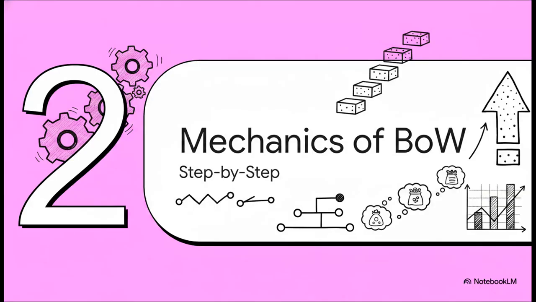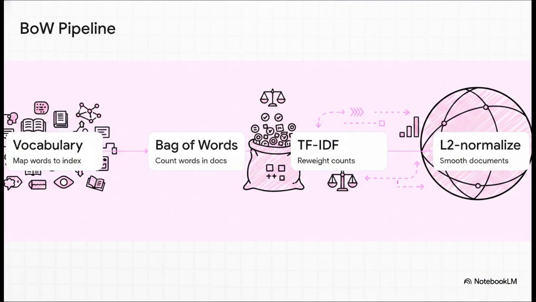Section 2, the mechanics of bag of words. Let's move on and actually see how this builds step by step from scratch. The technical execution breaks down into 5 really clean steps. Step 1, you build your vocabulary, basically a dictionary mapping every unique word to a specific index number. Step 2, you create your bag of words. Your rows are your documents, and your columns are those vocabulary indices. So if document 1 has the word cat in it twice, boom, you just drop a 2 in that column.